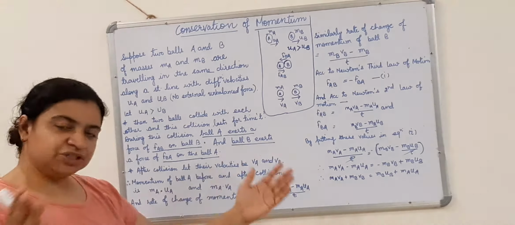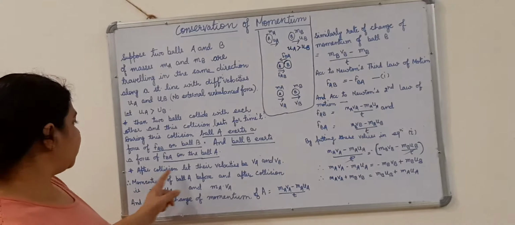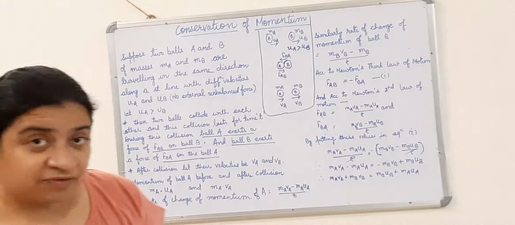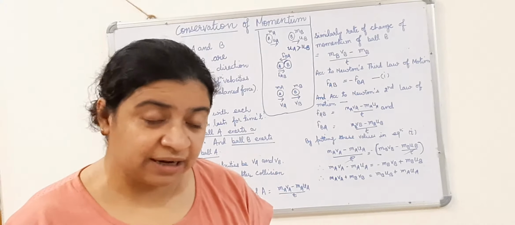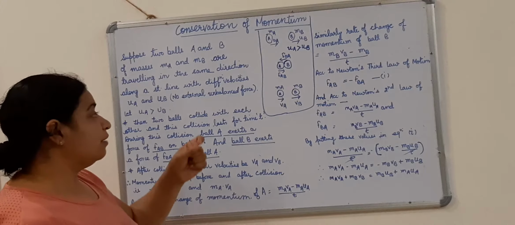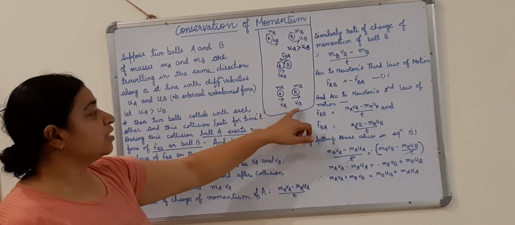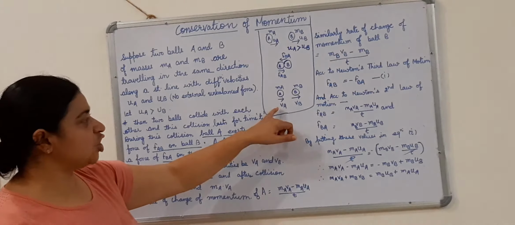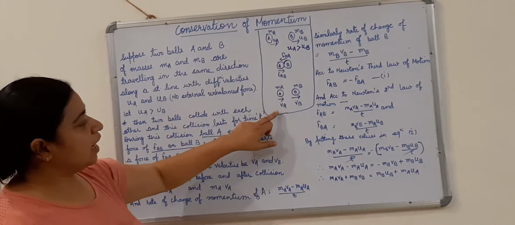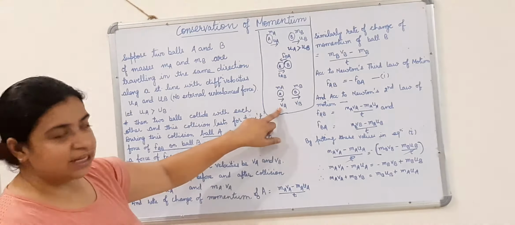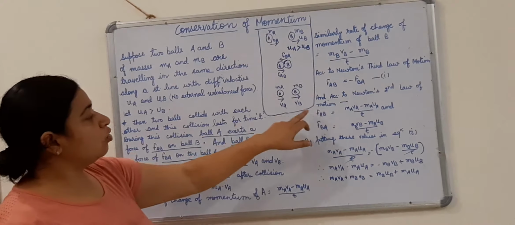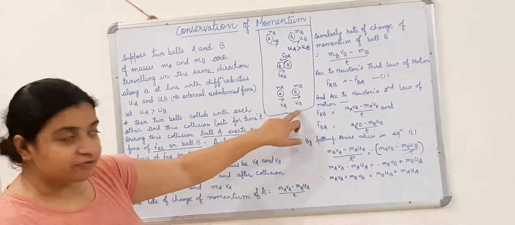Now, the collision is over. After collision, let their velocities be VA and VB. Now, as the forces acted on both the bodies, not an external force but their own forces acting on each other, because of that force their velocities change. The velocity of ball A earlier was UA, and now the velocity of ball A is VA. Similarly, earlier the velocity of ball B was UB, and now the final velocity of ball B is VB.